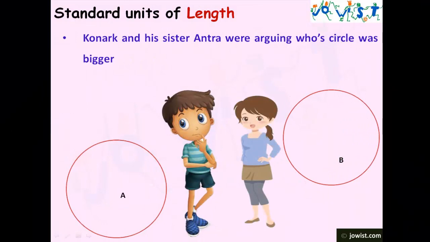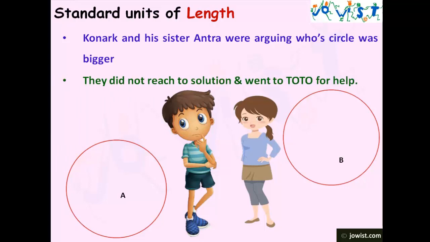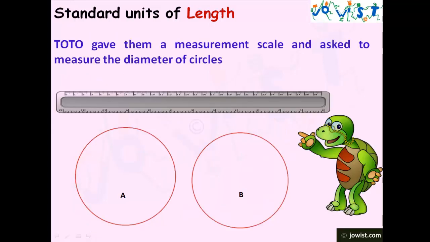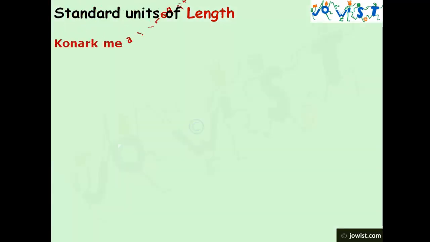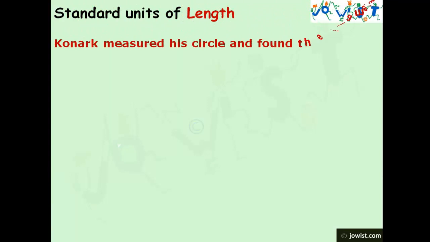Konark and his sister Antara were arguing whose circle was bigger. Konark has circle A and Antara had circle B. They did not reach a solution and went to Toto for help. Toto gave them a measurement scale and asked to measure the diameter of circles. Konark measured his circle and found the diameter to be 13 centimeter.